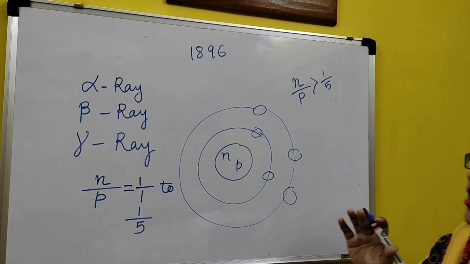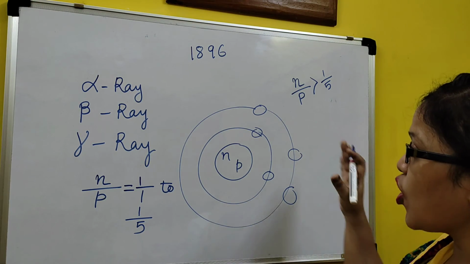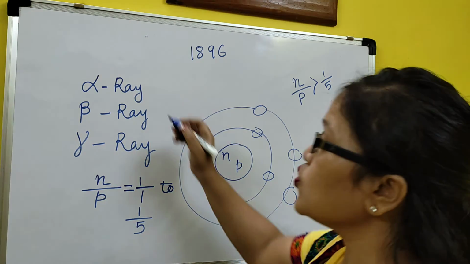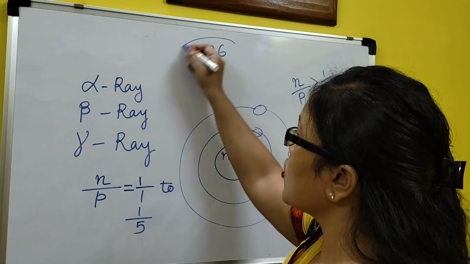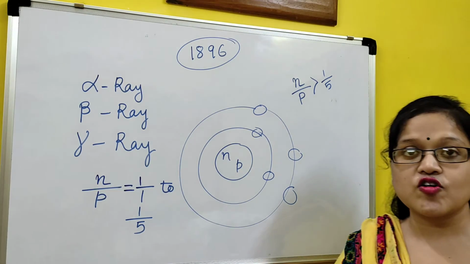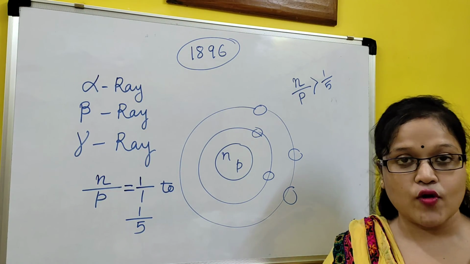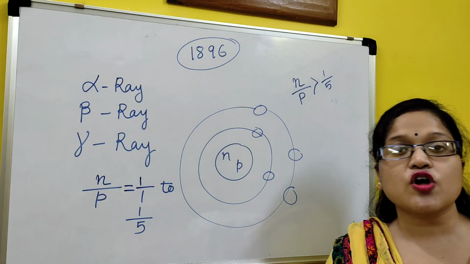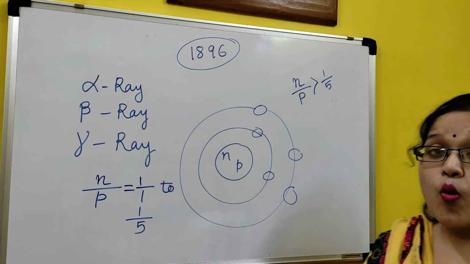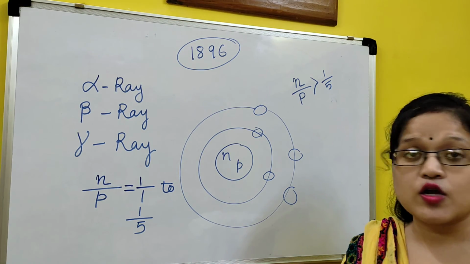So this is all about the basics of radioactivity. Now I am giving a point-wise summary. Who discovered the concept of radioactivity? In 1896 Henry Becquerel gave the concept of radioactivity. First thing. Who discovered radium? Madame Curie and Pierre Curie discovered radium. What are the units of radioactivity?